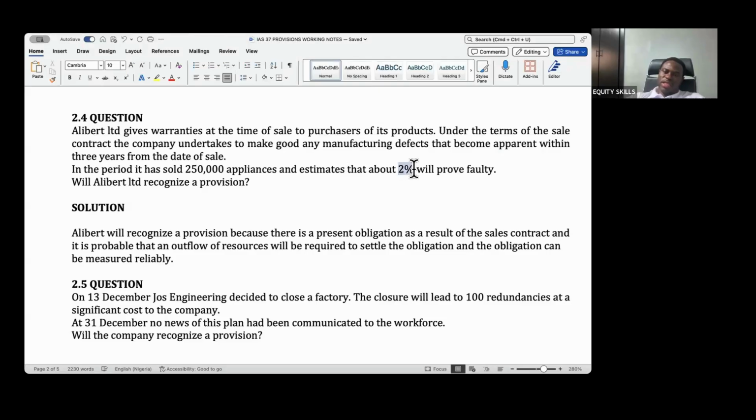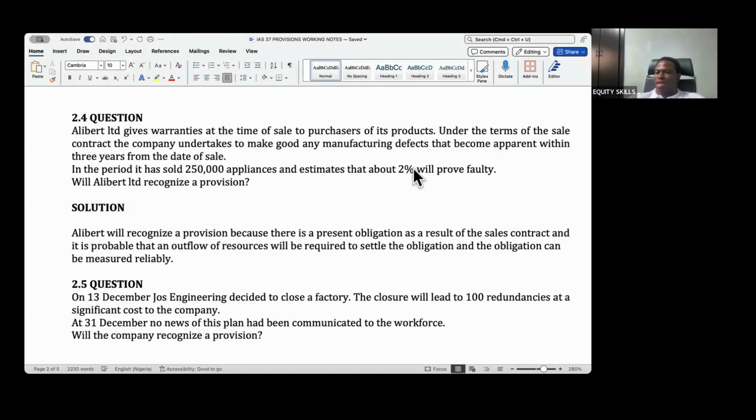So the 2% here is actually talking about the percentage of the appliances that will prove faulty. It's not talking about whether we will pay or not. The probability we're talking about there is, are we going to pay?